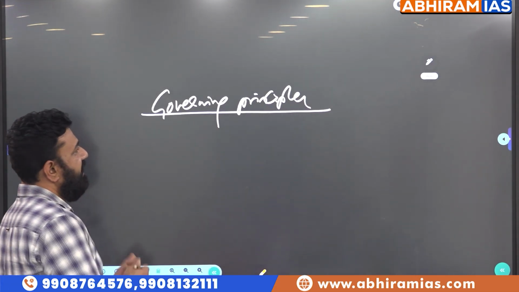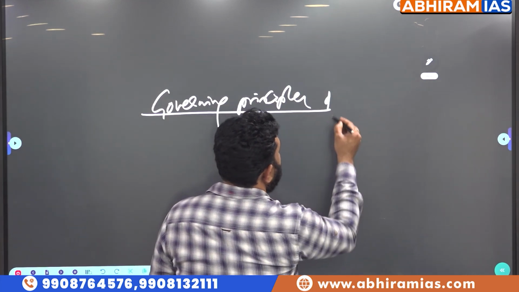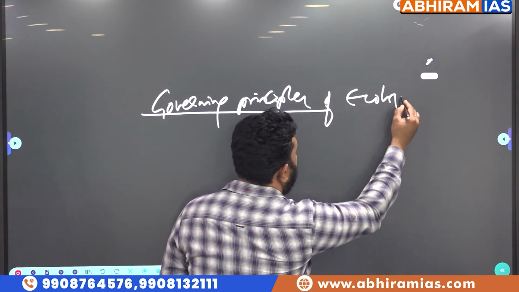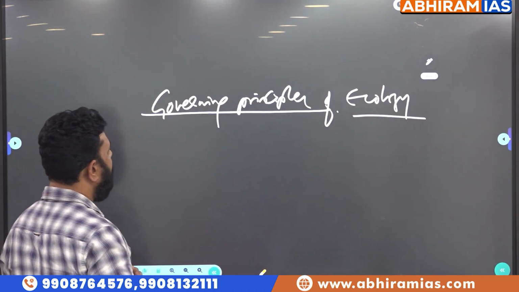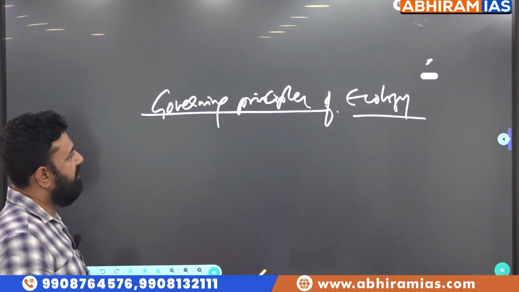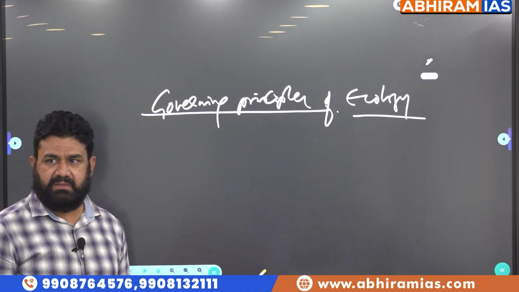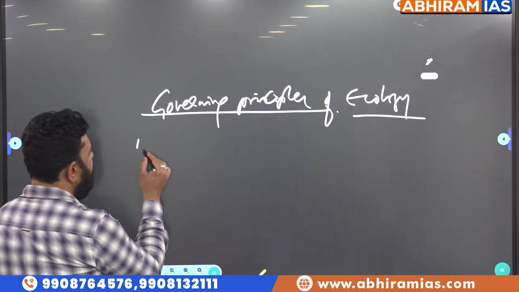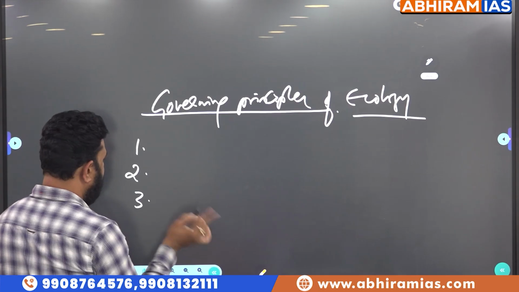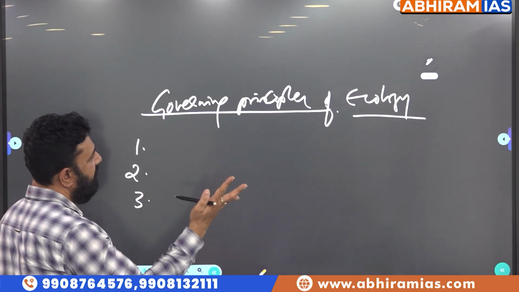Governing principles in ecology. We have a lot of concepts in this, and you will get to know a lot of terminologies also. We have had questions on this. We have 3 governing principles on which ecosystems work, or which we learn about in ecology.